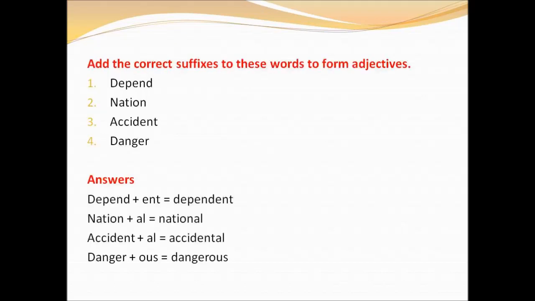Exercise. Add the correct suffix to these words to form an adjective. And for some words, you need to change the spellings. Example. Depend. Depend plus ent gives dependent, which is an adjective. Nation plus al gives the adjective national. Obey. You have to change the spelling slightly so that you get the adjective obedient. Accident, accidental. Danger, dangerous.